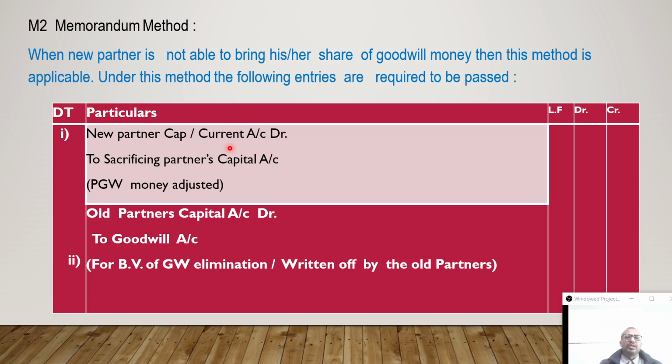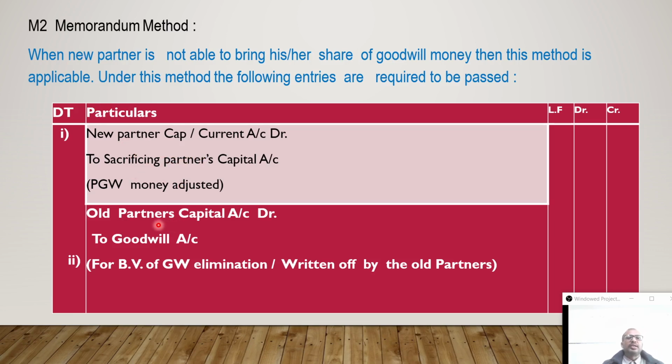If you ignore that method, there is an option here, but we have to put a note that as the new partner is unable to bring his share of goodwill money, we debited his current account short term. And when he is able to bring it, then you will cancel that account: cash account debit to that partner's current account. So just one entry is required if the new partner is unable to bring it, under the memorandum method. That is, the new partner's capital or current account debit to the sacrificing partners' capital accounts.